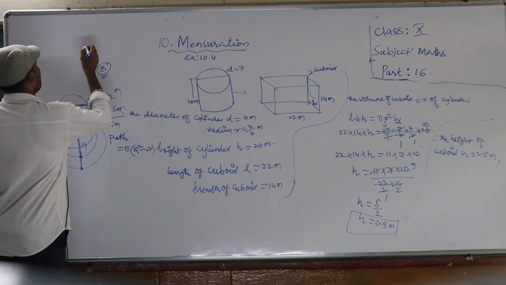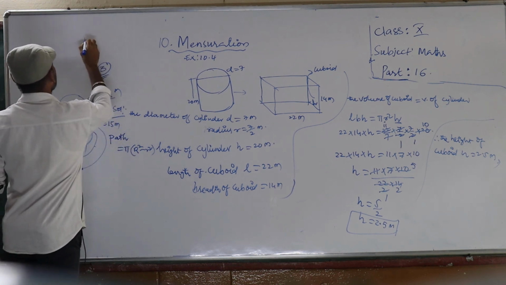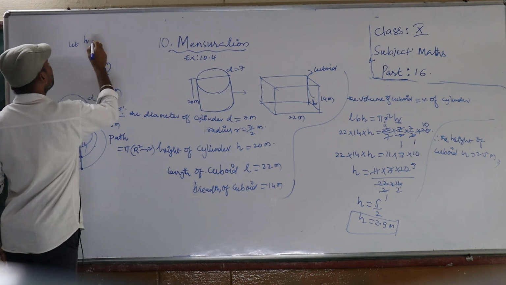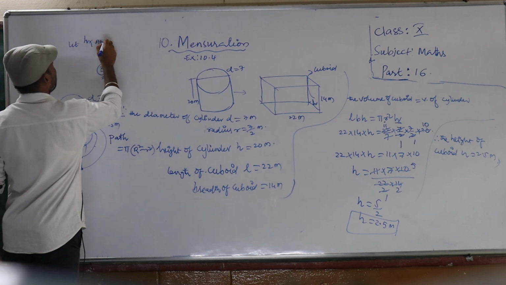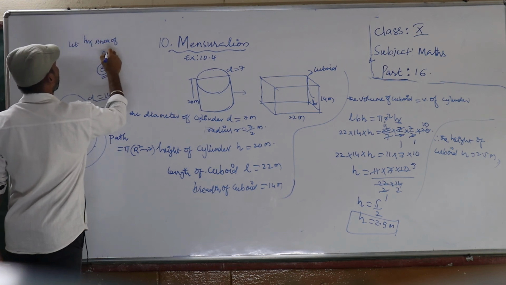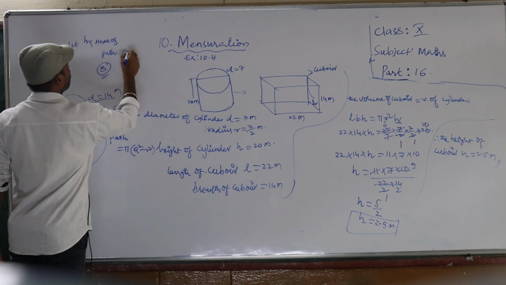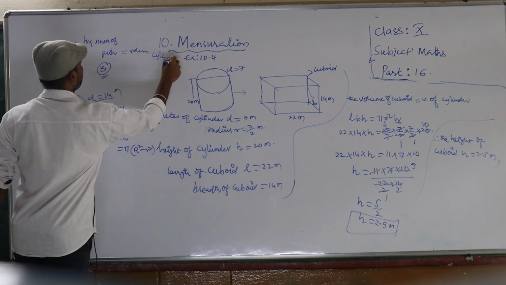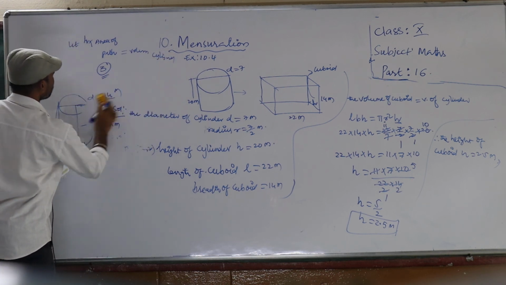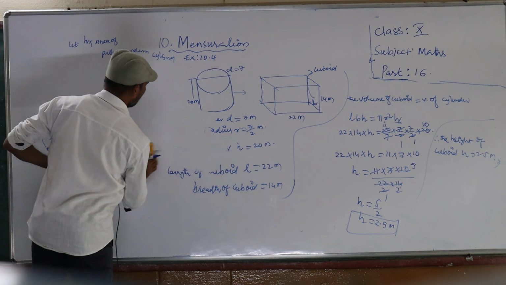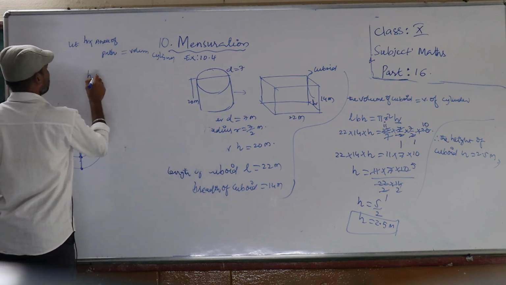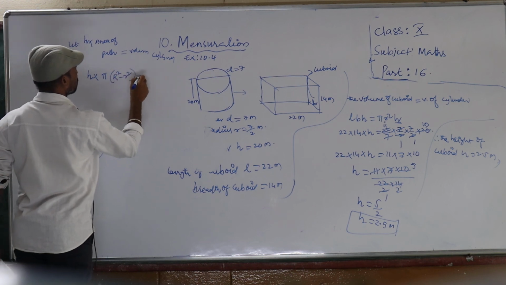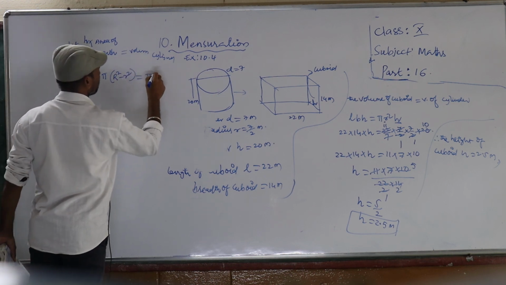So children, here you have to take the height of the embankment as h. Then h into area of path is equal to volume of cylinder. So you will get h into pi into capital R square minus small r square, and the volume of cylinder is pi r square h.